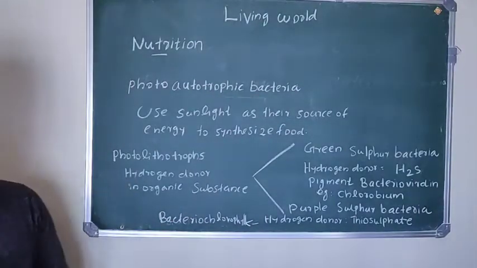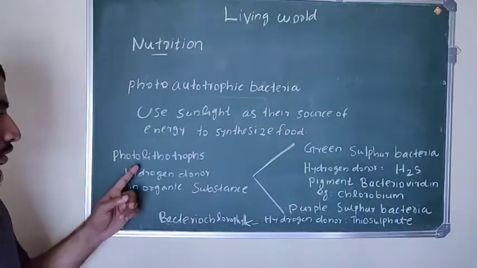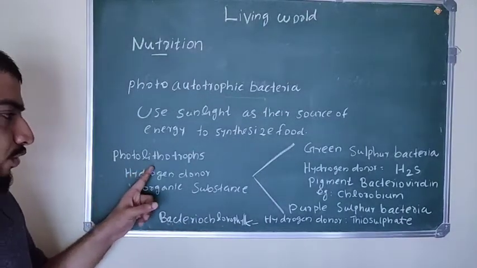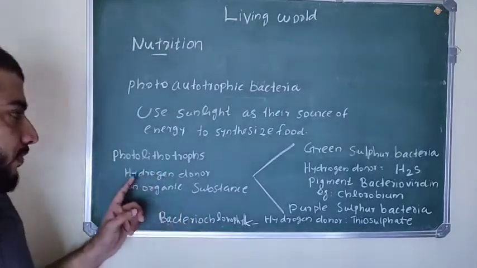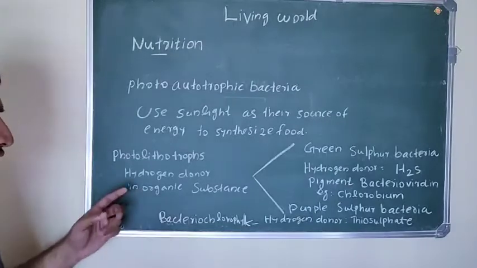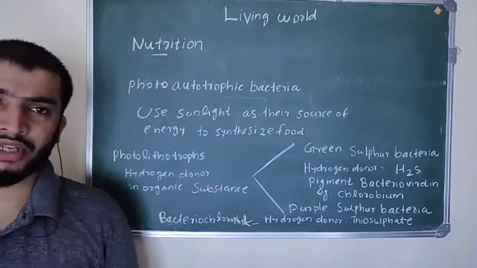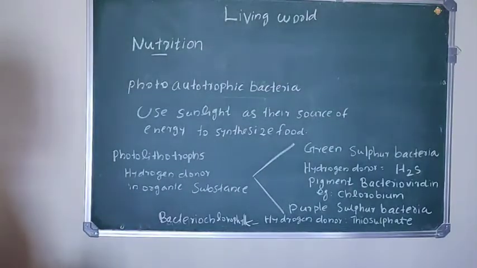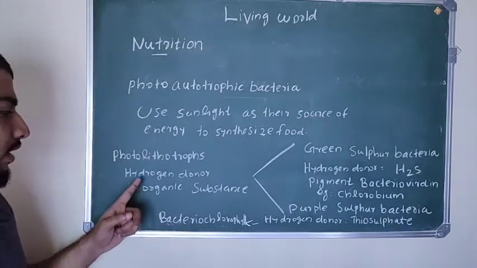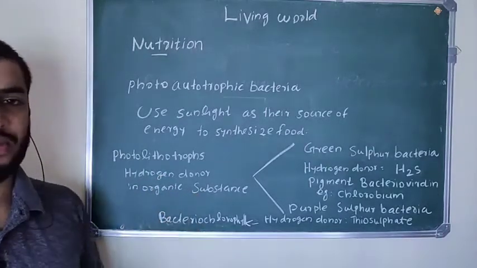And photoautotrophic bacteria are again divided into two types, photolithotrophs and photoorganotrophs. So first of all, photolithotrophs. Photolithotrophs are photoautotrophic bacteria. In these bacteria, the hydrogen donor is an inorganic substance.